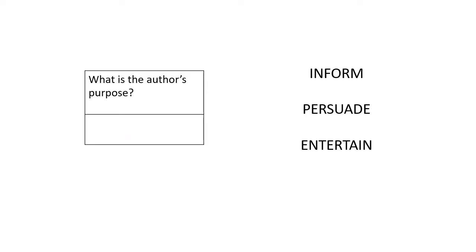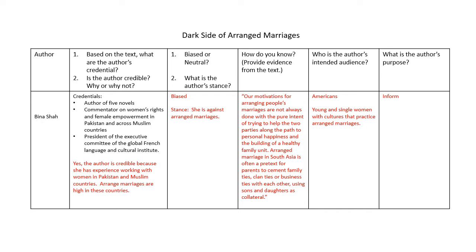Finally, in the last column, you are to indicate what the author's purpose is for writing this article. Remember, we talked about 3 different purposes: to inform, to persuade, or to entertain. In this column, you will select one or a combination of these purposes. And for this article, the author's purpose is to simply just inform us about arranged marriages. She's not trying to persuade us to do anything, nor is she trying to entertain us. When you have completed the table or the matrix, it should look something like this.